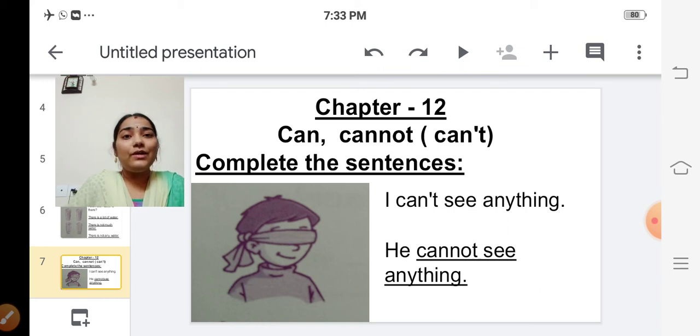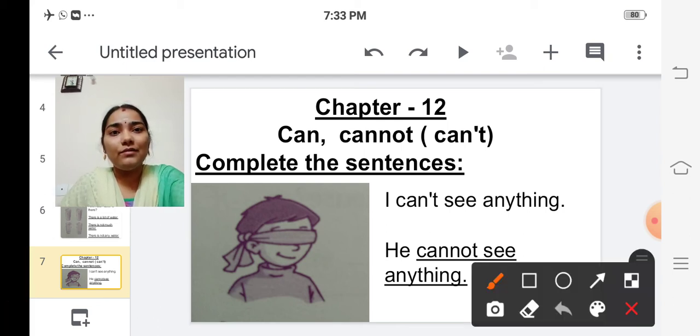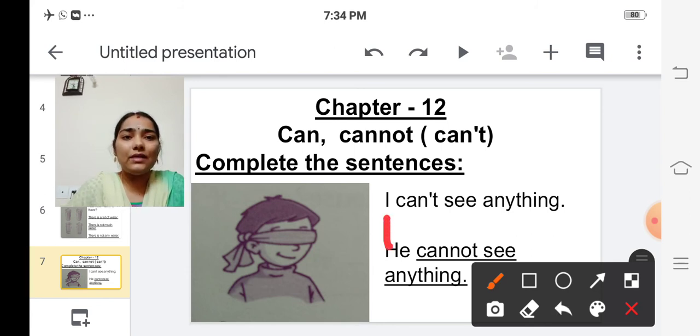Now, what will we say about him? This I becomes he. So what will we say? He cannot see anything, isn't it? So this I becomes he. If he is a boy, then we should use he.